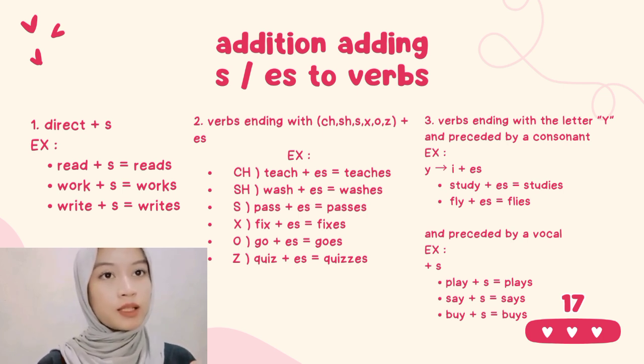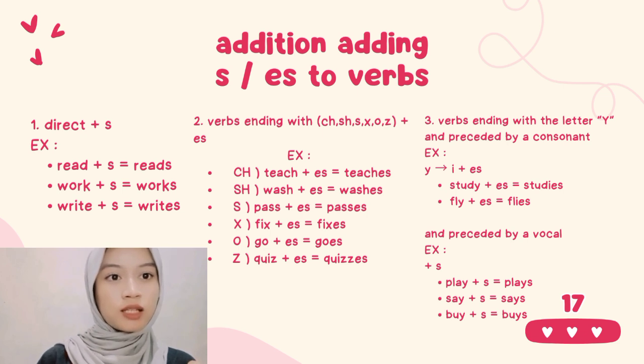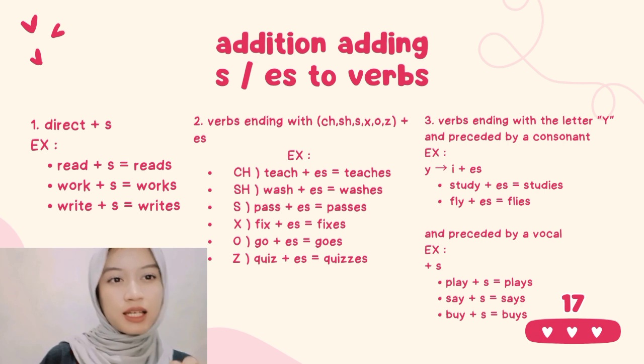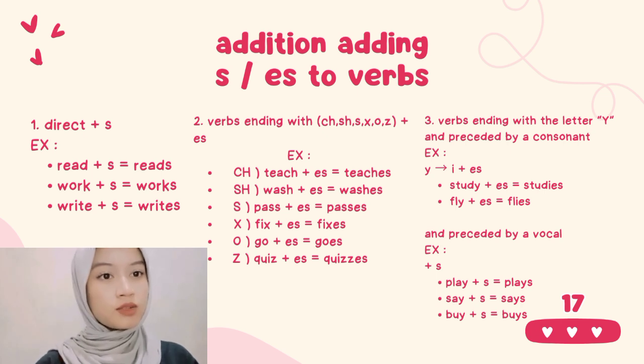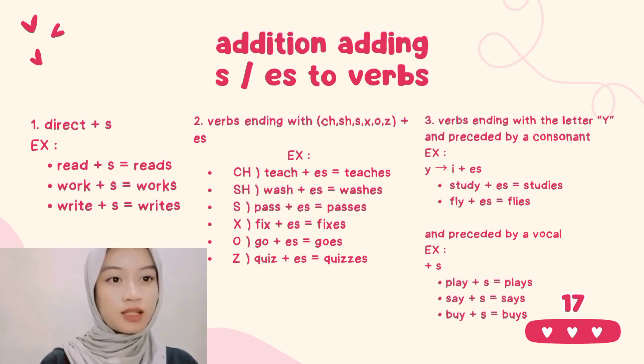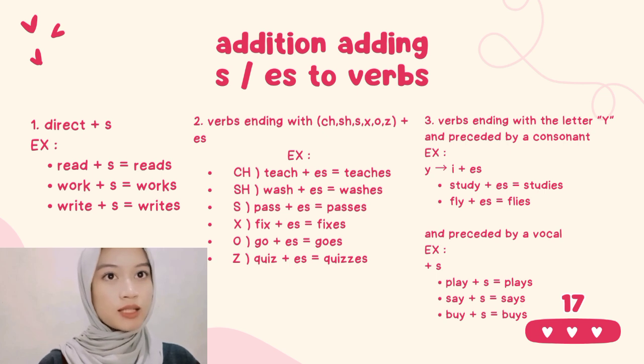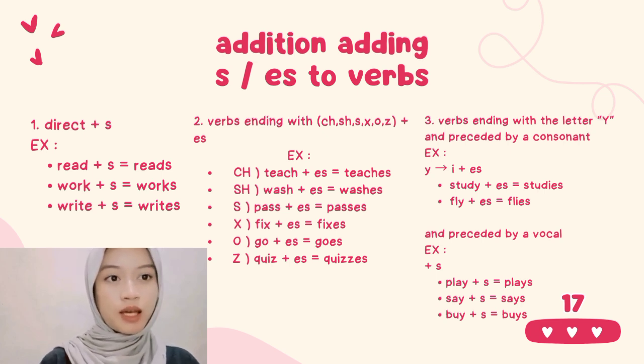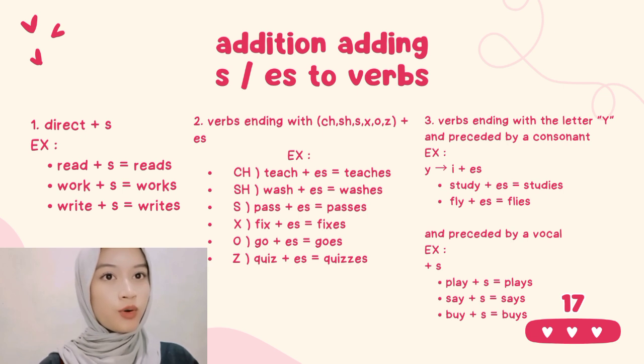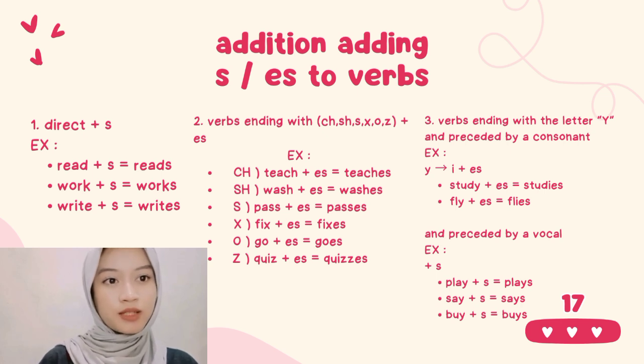The example: ch is teach plus es to be teaches. Sh is wash plus es to be washes. S is pass plus es to be passes. X is fix plus es to be fixes. O is go plus es to be goes. Z is quiz plus es to be quizzes.